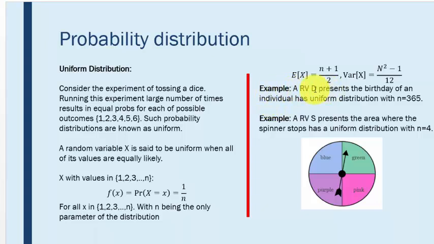Consider a random variable which represents the birthday of an individual. Then it has a uniform distribution with n equal to 365. In other words, each day of the year has an equal chance of being the birthday of this individual, with the chance of 1 over 365. Or consider a random variable which represents the area where the spinner will stop. It has a uniform distribution with n equal to 4. That means the spinner would stop in any of these 4 areas with 25% chance.